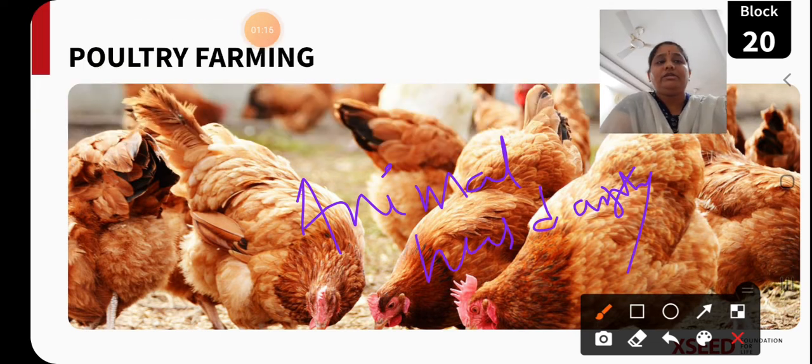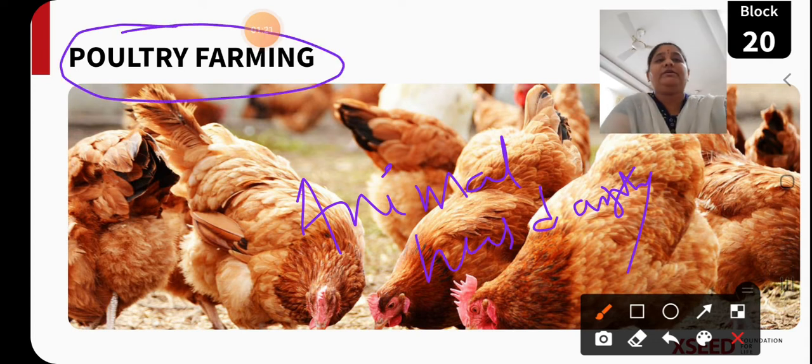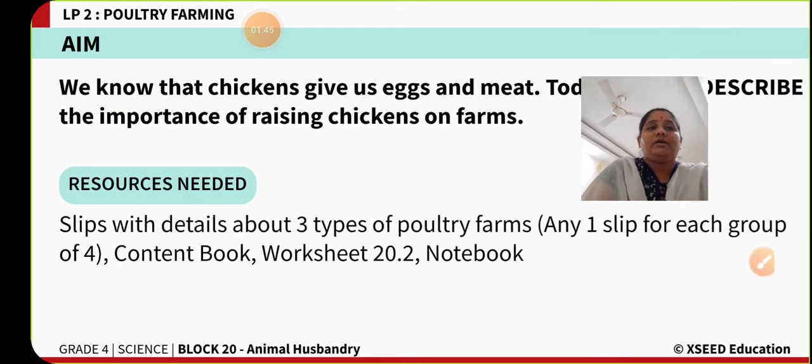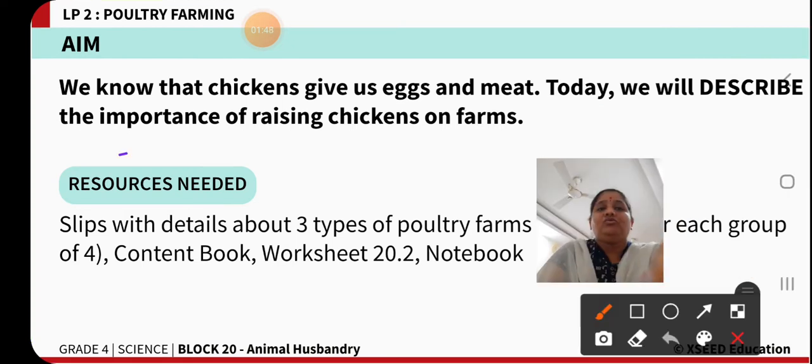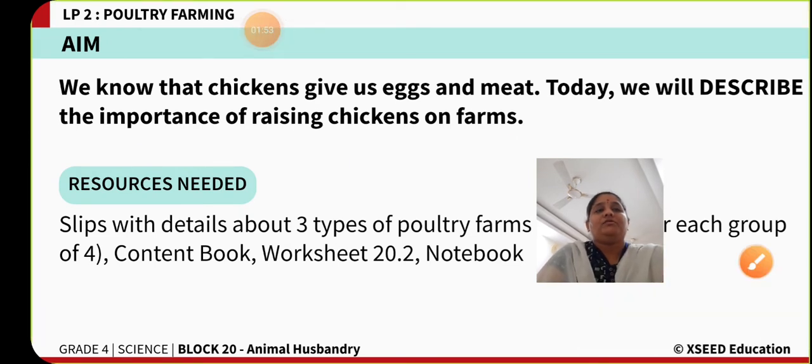In today's class, we are going to learn about another type of animal husbandry, that is called poultry farming. Poultry farming is again a large scale method of rearing birds and hens. That method, a large scale method of rearing hens and birds, is called poultry farming. Okay children, so now let us start our class. The main aim of today's class is to know the importance of raising chickens on farms.